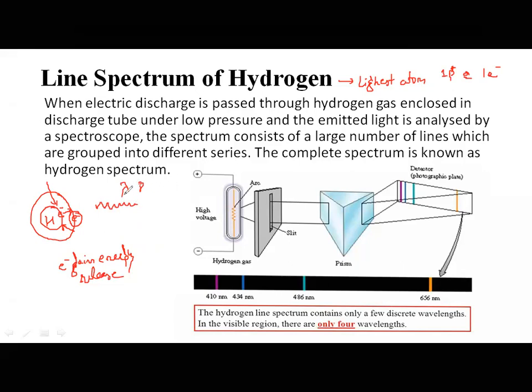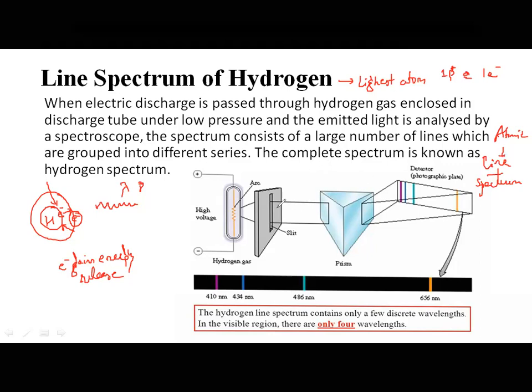When those radiations are passed through the prism and detected on the detector, that is a photographic plate, you will get a spectrum. That spectrum is called the line spectrum of hydrogen. Why line spectrum? Remember, all atomic spectra are line spectra.